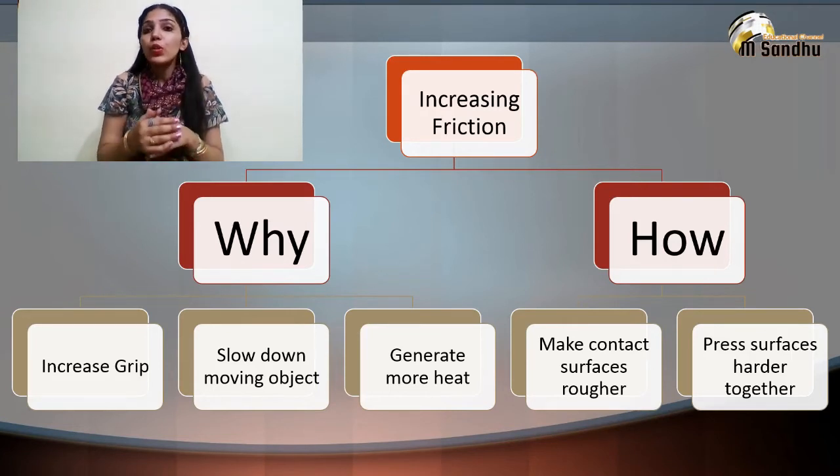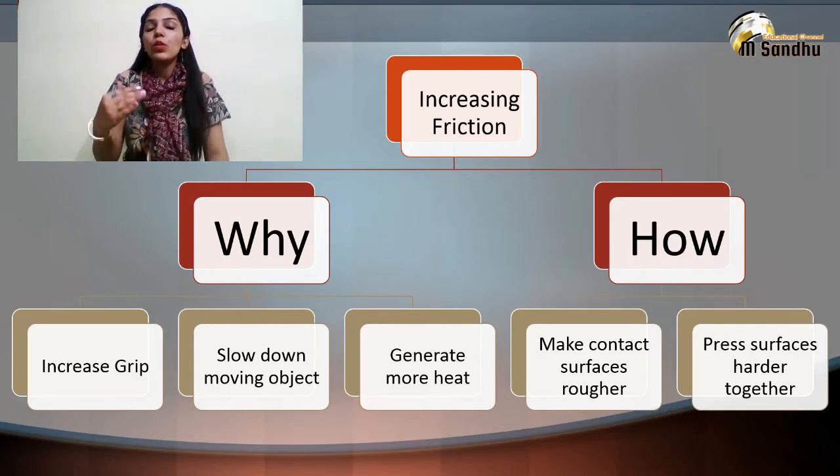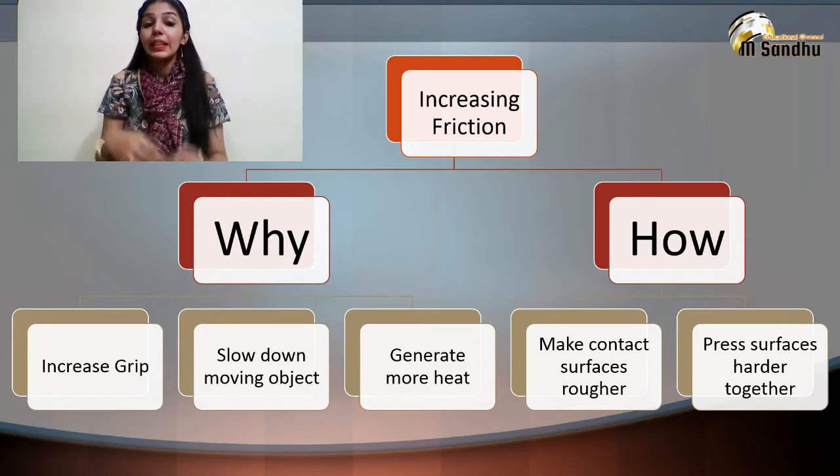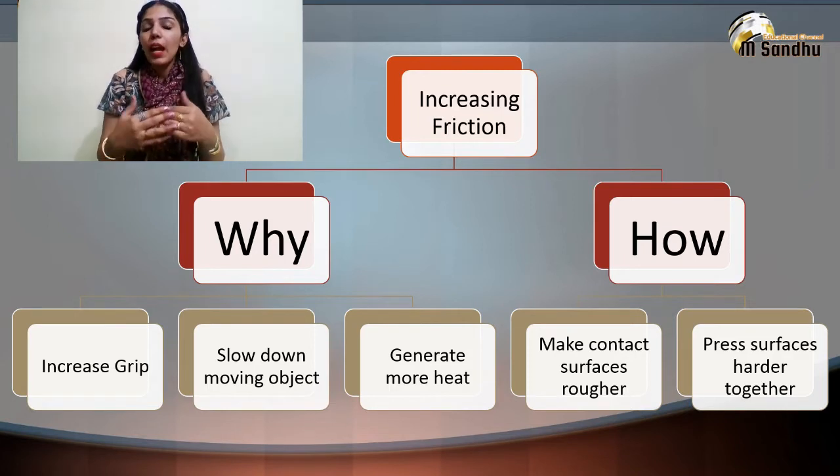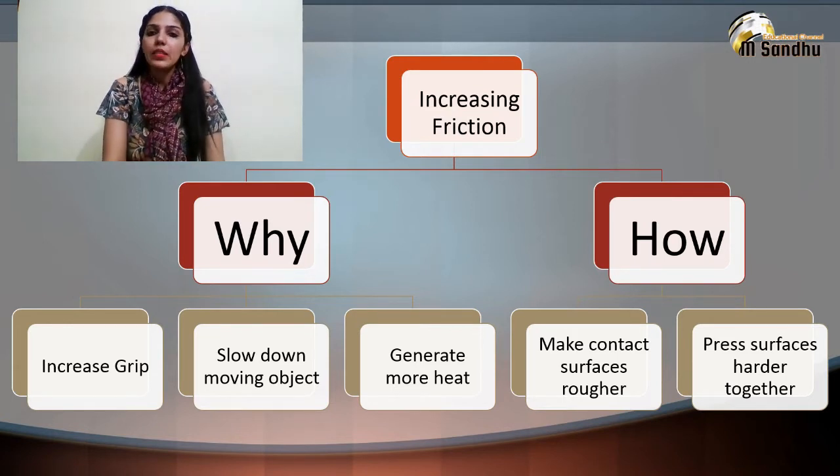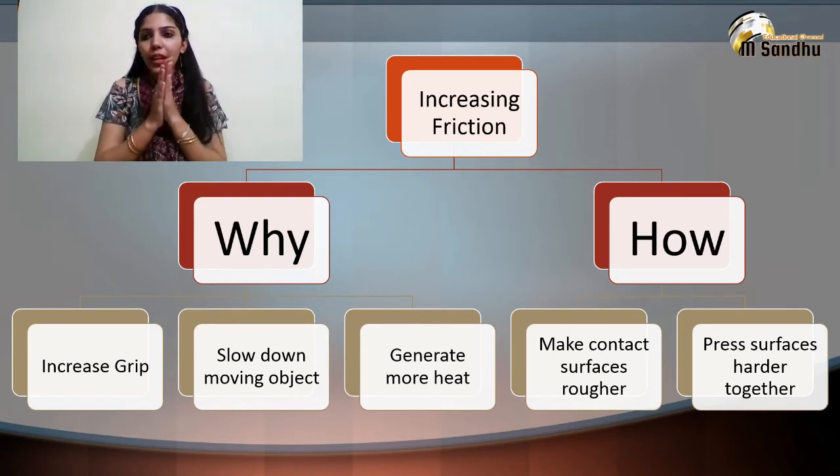Next one is to slow down a moving body. In some cases, we need to slow the speed of that body. When we are driving a car and we see some boy or girl crossing the road, we have to stop our car by applying brakes. And the third point is to generate more heat. The harder we rub our palms together, the more heat is generated.